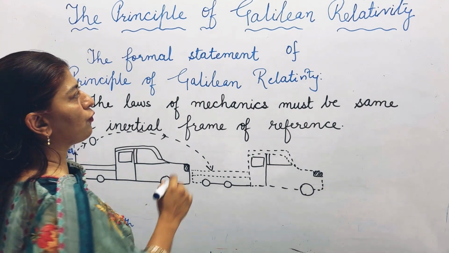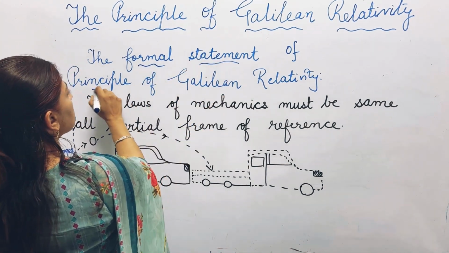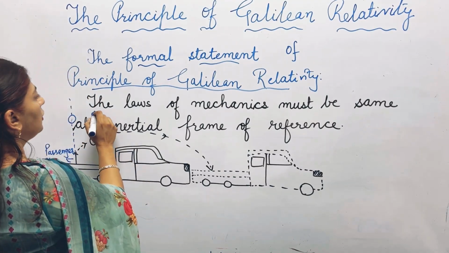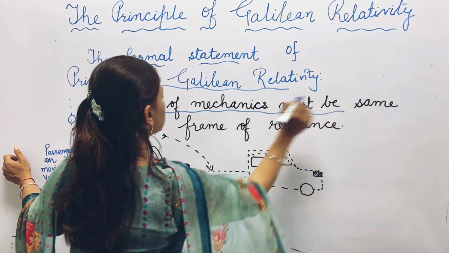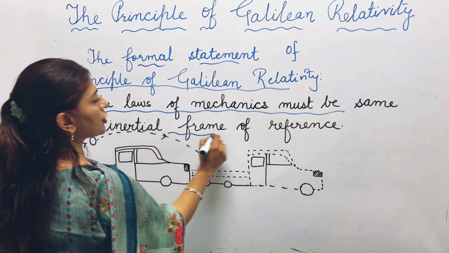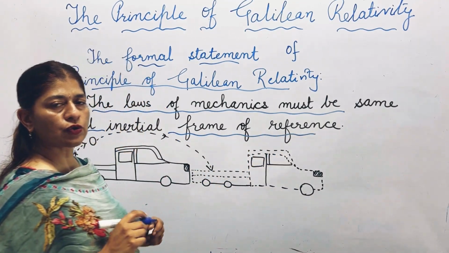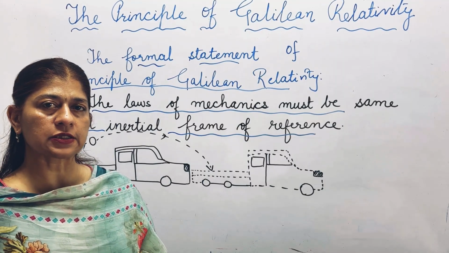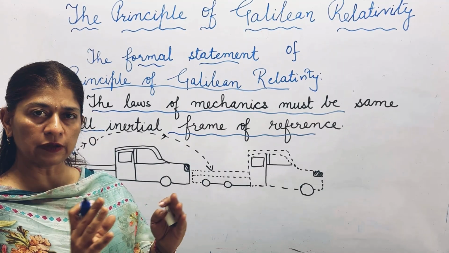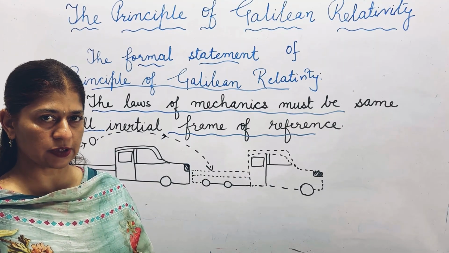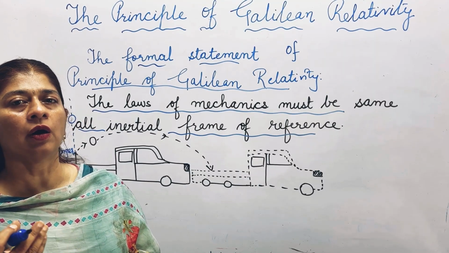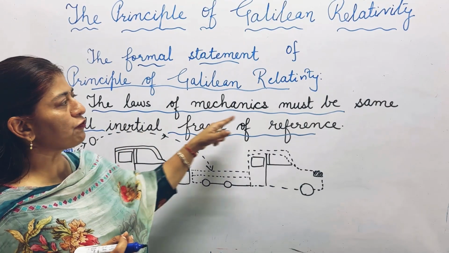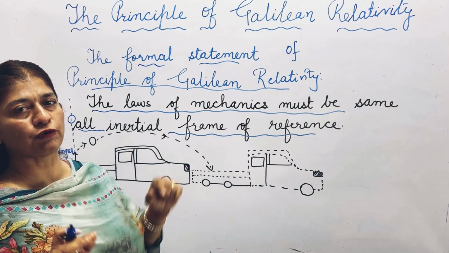Now, the formal statement of the principle of Galilean relativity, from what we have discussed, is that the laws of mechanics must be the same in all inertial frames of reference. This is what we have concluded. If the observer is stationary, or if one frame of reference is moving with constant velocity, there is no preference among the inertial frames of reference. The laws of mechanics remain the same in both of them.